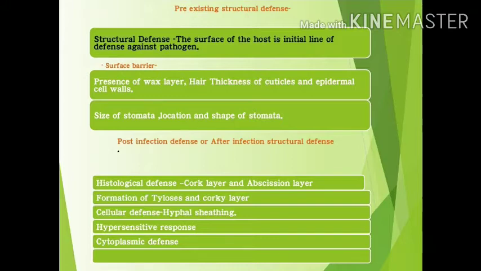And next is the thickness of cuticle, which is most important for those pathogens which try to enter the host through the leaf. The cuticle thickness obstructs the path of the pathogen, and the stomata shape, size and location also decide the fate of the entry of the pathogen. In the same way, the size and internal structure of stomata play a defensive role against the pathogen.